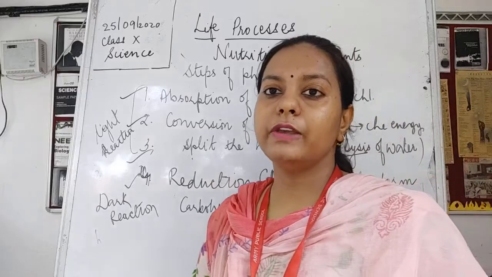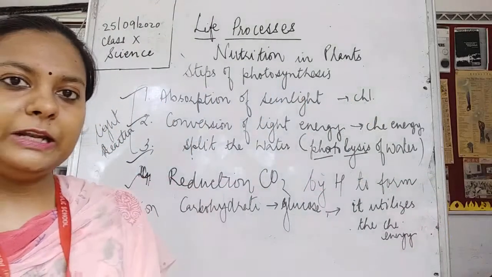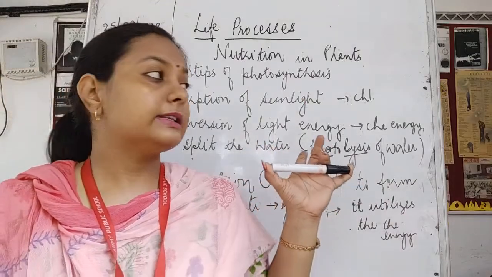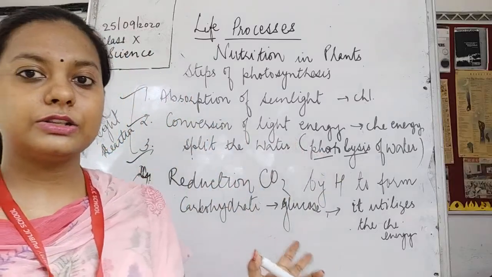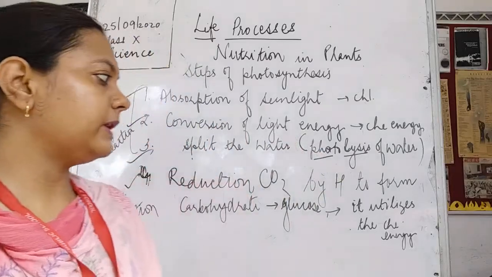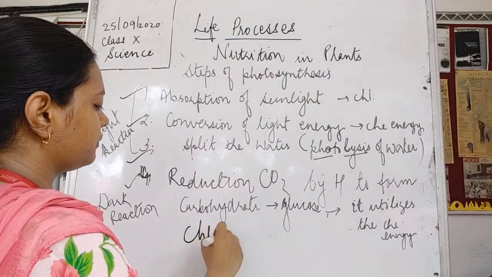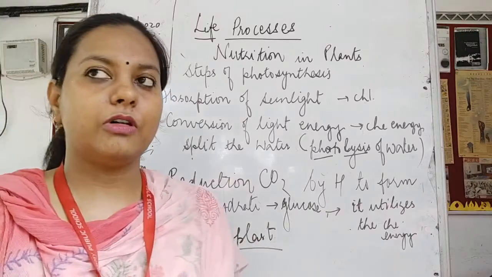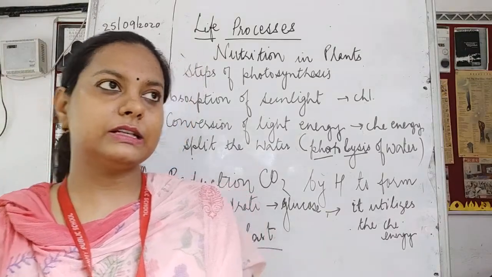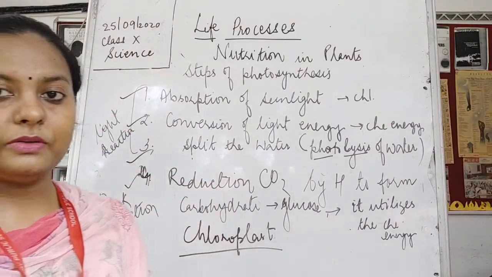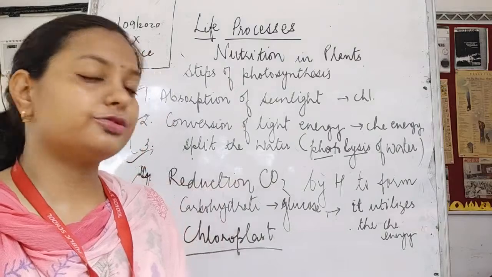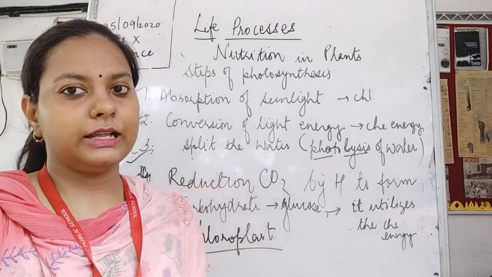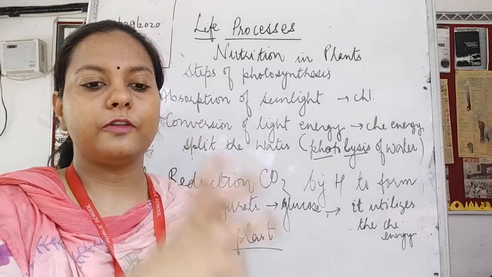So in today's class we have understood the complete process of photosynthesis, which takes place under various steps: the light reaction and the dark reaction, and it is taking place in the chloroplast. So please remember the structure of chloroplast. It is a type of green plastid. Okay, plastids you all have studied in class 9. Please recall the diagram of plastids, where chloroplast is the most common one. That is why we are studying it here. Chloroplast is the main site of photosynthesis. This chloroplast contains chlorophyll, and this chlorophyll is responsible for entrapping the solar energy.